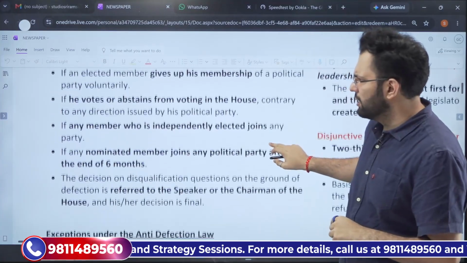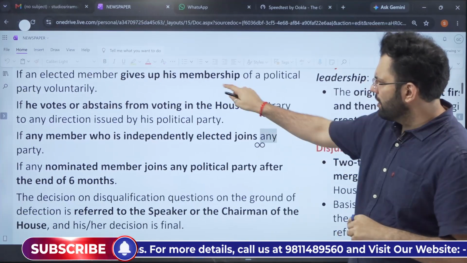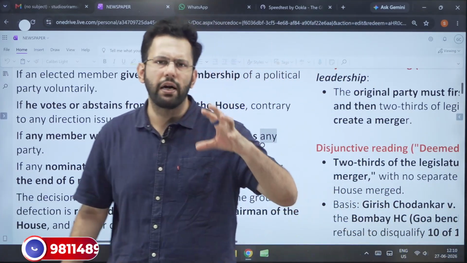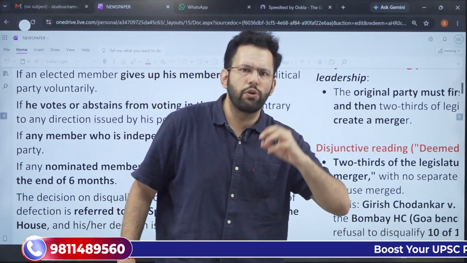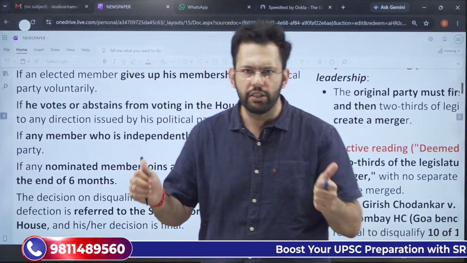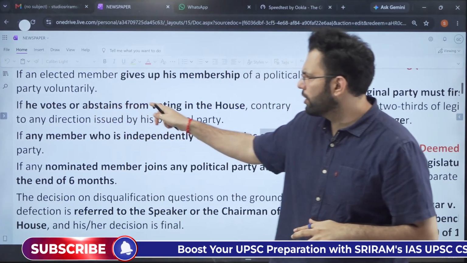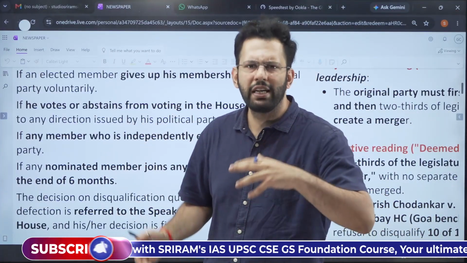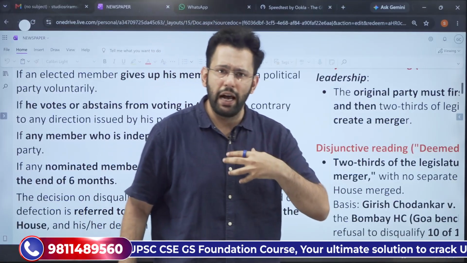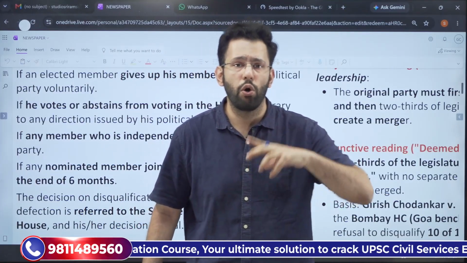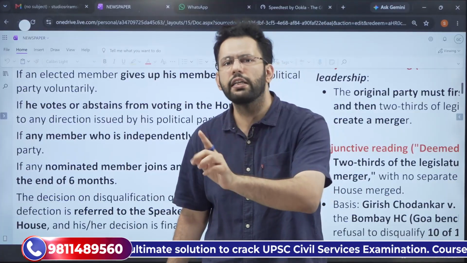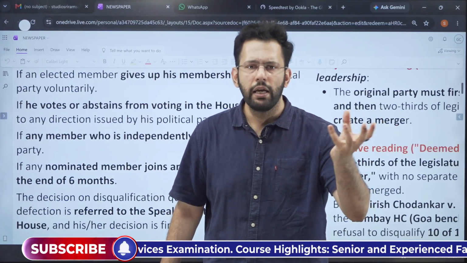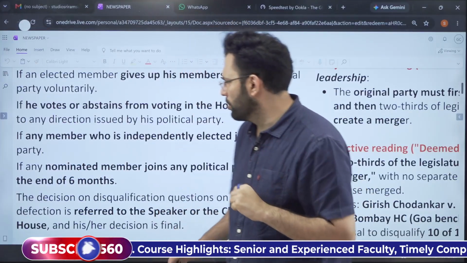The first condition is that if an elected member voluntarily gives up his membership of a political party, so if I am elected from political party A, and after getting elected I decide to switch to political party B, I will be disqualified. Second, if he votes or abstains from voting in the house contrary to the direction that has been issued, so a 15 days time period has been given, where I have to inform if I do not want to vote on the same line that my political party is voting. If I vote contrary to the whip issued by the political party, I will be subjected to disqualification.